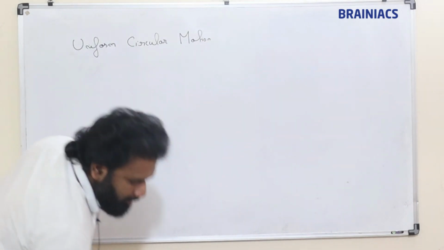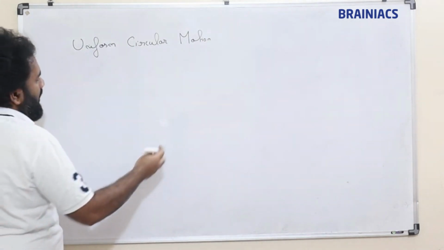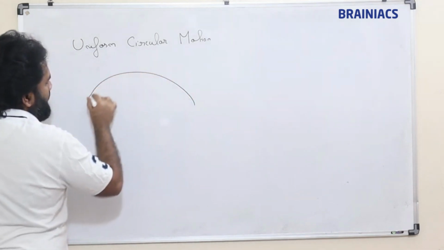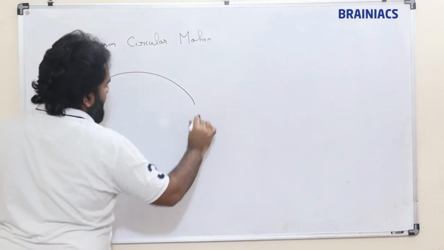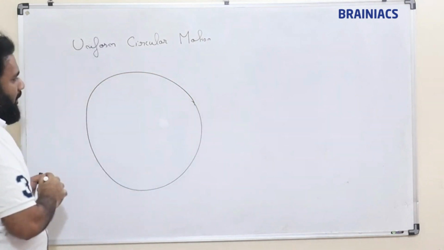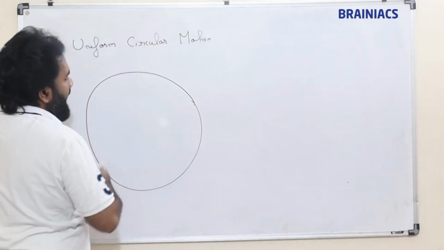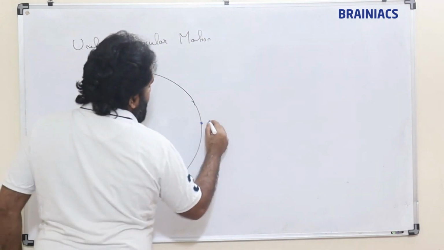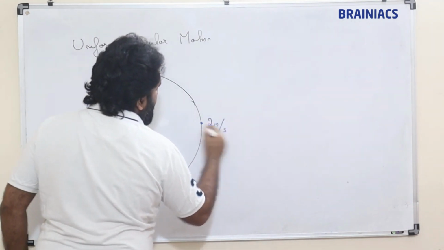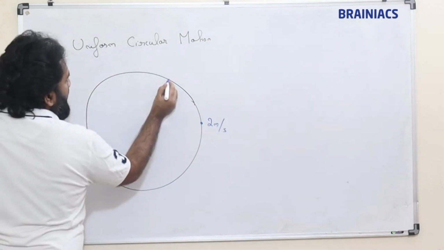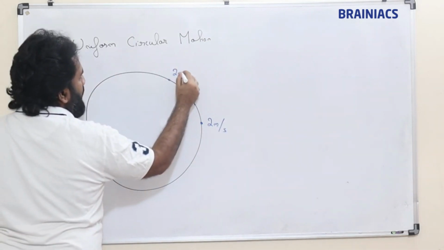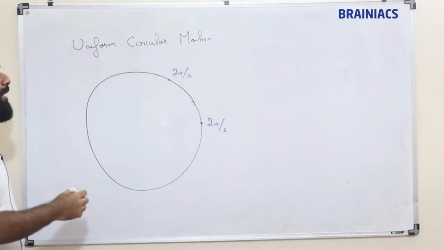In uniform circular motion, suppose a particle is making circular motion and the speed here is 2 meter per second, here also 2 meter per second.